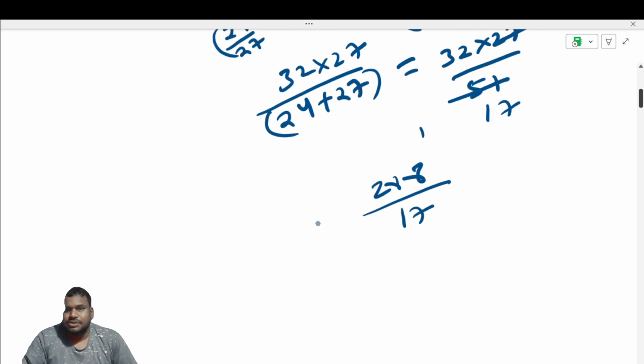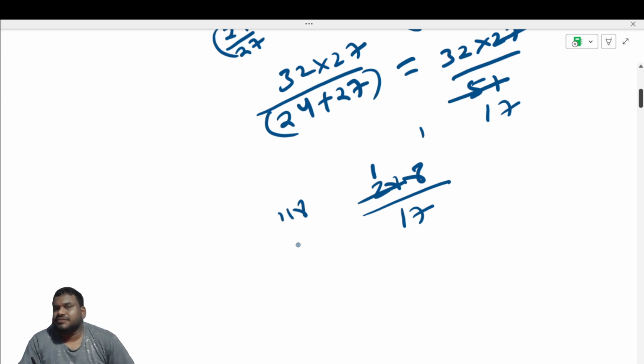So then go with 17 ones are 17. 17 fives are 85, 17 sixes are 102.